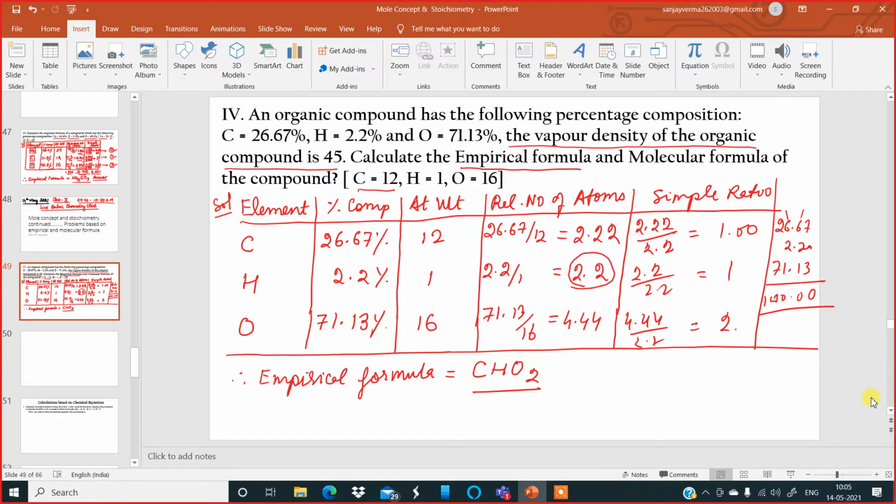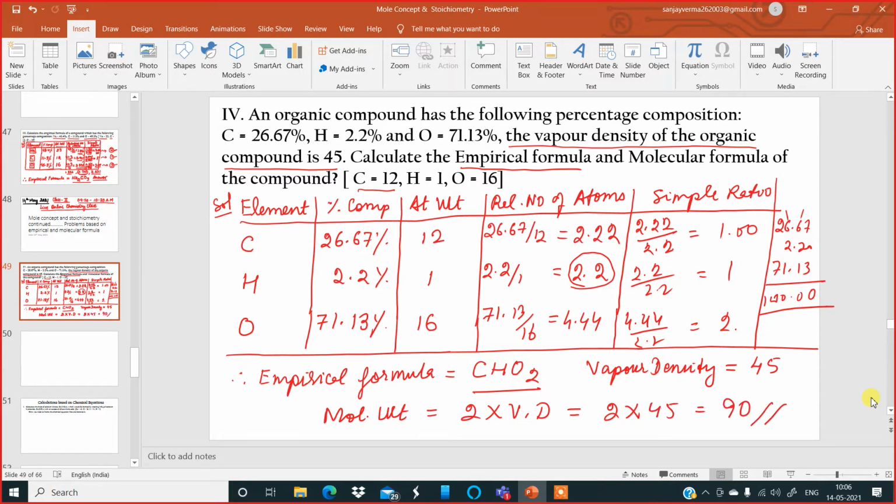Now, to get the molecular formula, in the question the vapor density is given as 45. Applying the formula of vapor density, which I had given: molecular weight is equal to twice into vapor density. Twice into 45 comes to 90. So the molecular weight of the compound has been calculated to be 90.